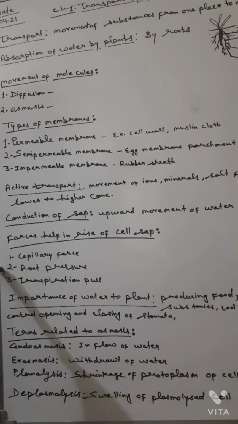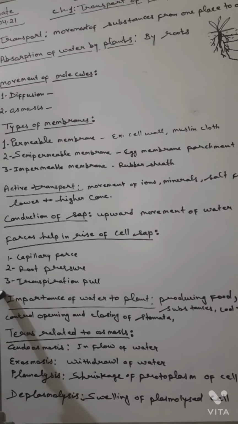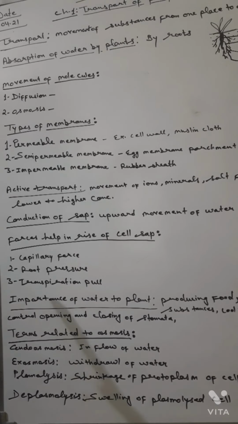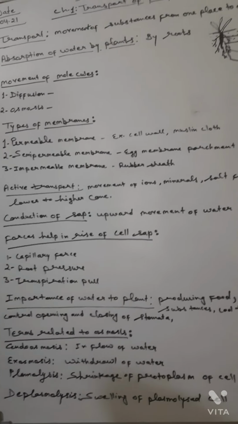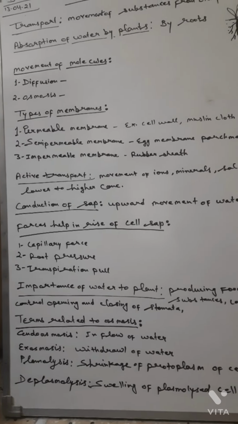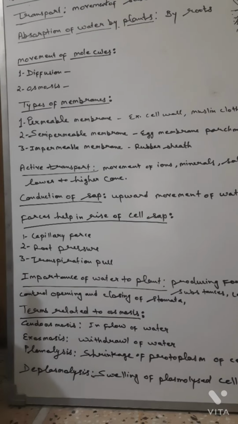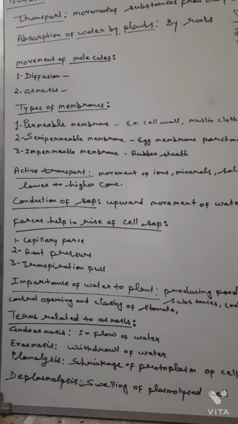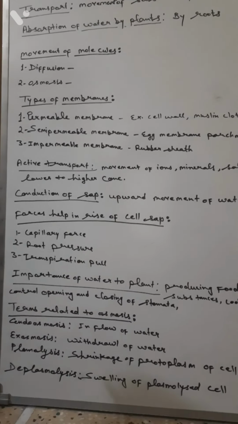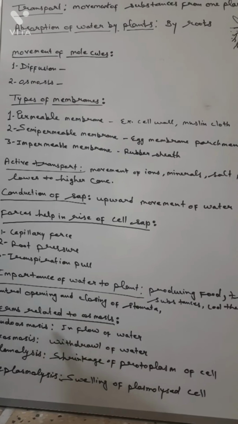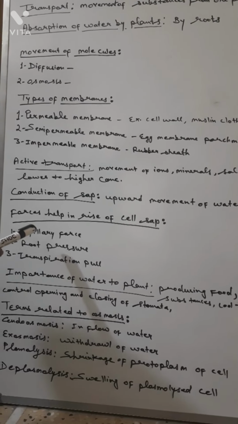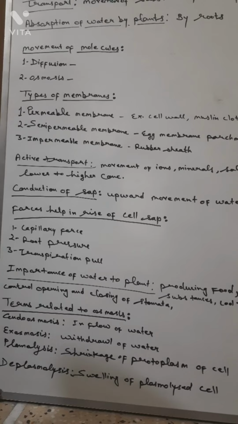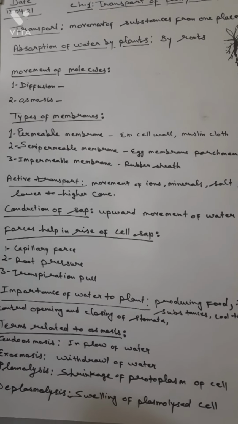Next are the forces that help in the rise of cell sap. There are three types of forces: first is capillary force, second is root pressure, third is transpiration pull. Capillary force: xylem tissues function as fine capillaries through which water rises up by capillary action.